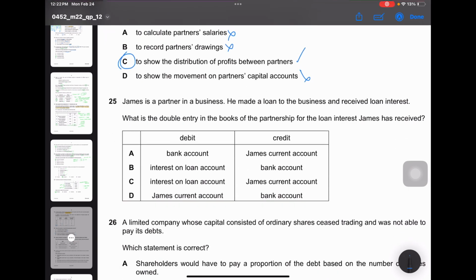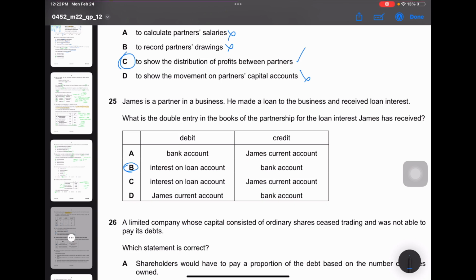James is a partner in a business. He made a loan to the business and received loan interest. What is the double entry in the books of the partnership for the loan interest James has received? So in the appropriation account, interest on loan is subtracted in the income statement but not in the appropriation account. So the correct answer would be interest on loan account and bank account would be credited.